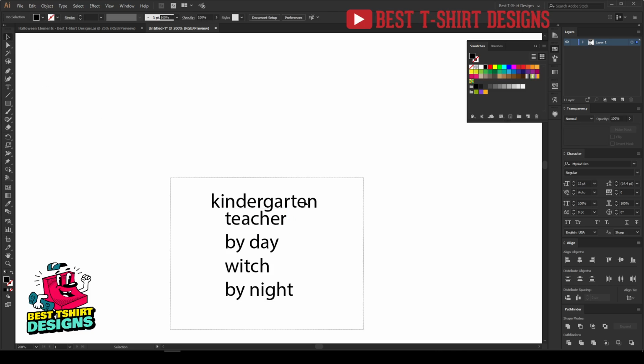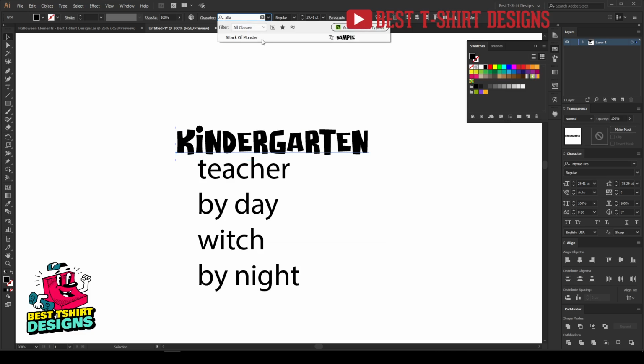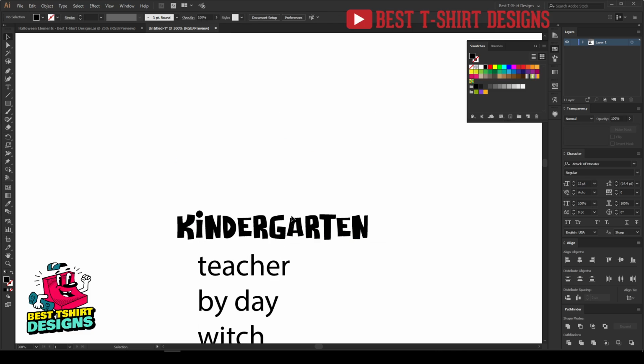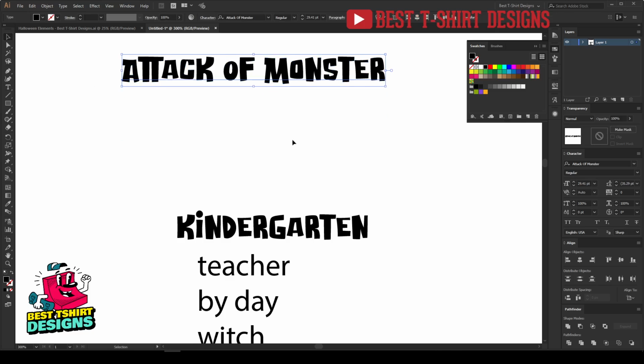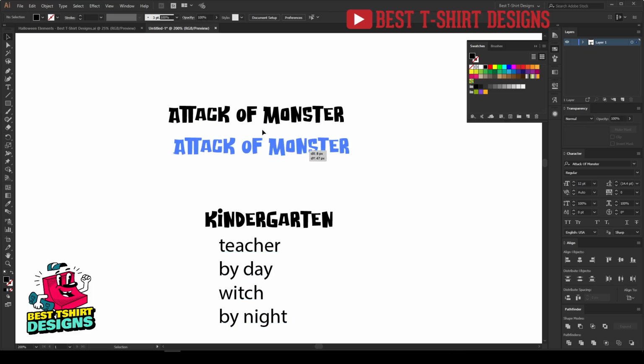For this one I'm going to first of all work with some typography. The first thing is I'm going to take a font. Let's say I'm going to take a font that is called Attack of Monster. This is a Halloween font. I am taking this font because it is a scary looking font, but still not so scary that kindergarten kids will be afraid of it. So I'm taking a kids friendly font.